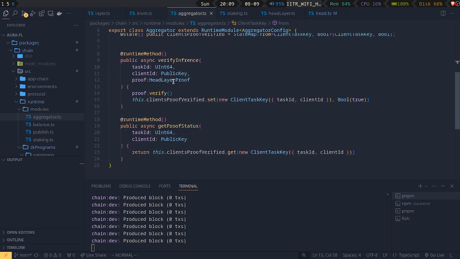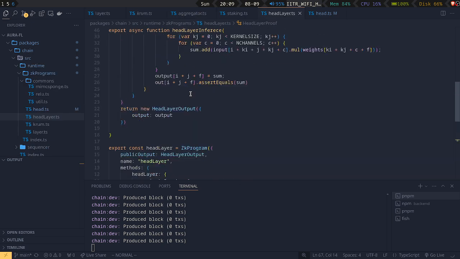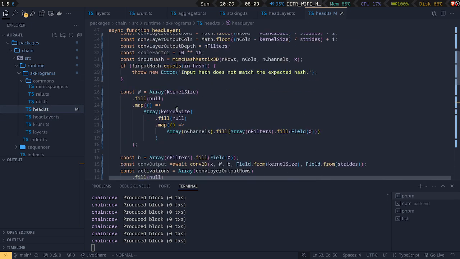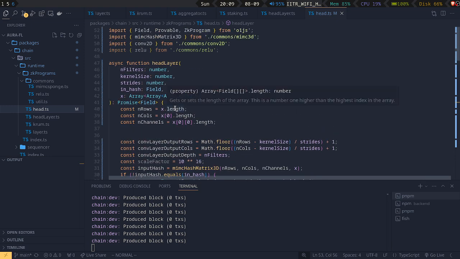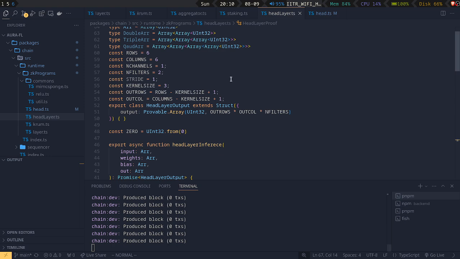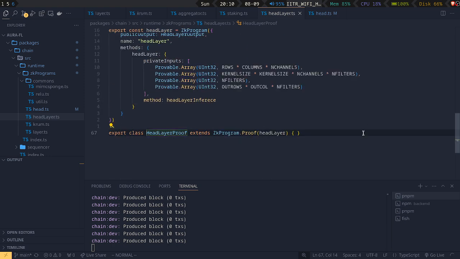The aggregator basically verifies a head layer proof. A head layer proof is a very simple program right now. What I wanted to do was make an intensive head layer, and to basically model this inference afterwards to scale up this inference. I took inspiration from a 512 recursive zk-SNARK circuit, but because that was too heavy for OpenJS to compile, it took too long, and my laptop did not have enough memory. So that is something I could not have done. So I made a very simplified version of the program, and that is used to verify the inference.